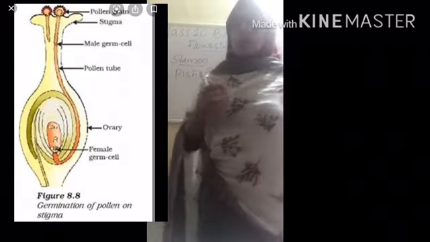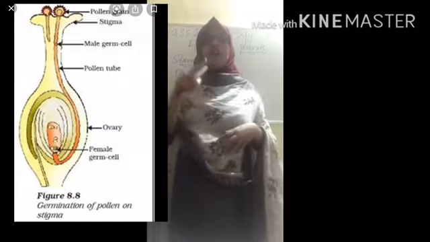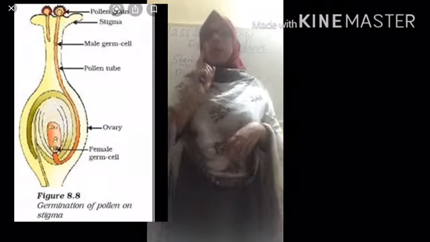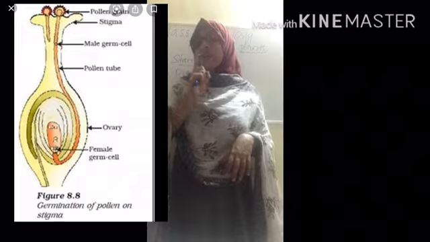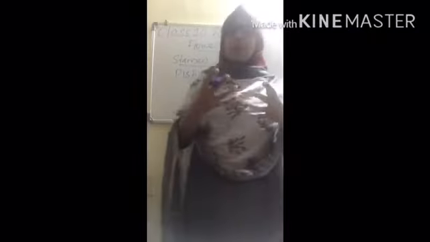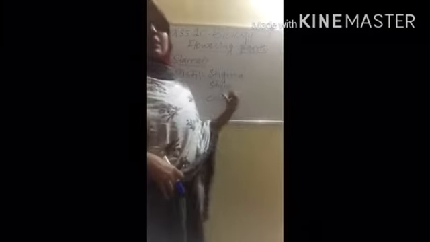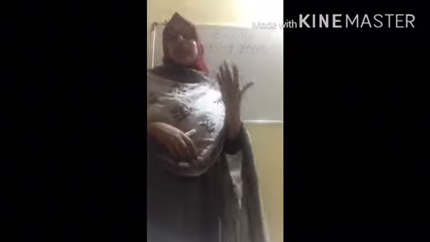Ovule is responsible for the production of the female gamete. So inside an ovule, only one female gamete is there. Clear? Only one female gamete. So the male germ cell produced by the pollen grains fuses with the female gamete produced by the ovule, which is seen inside the ovary. This fusion of the male germ cell with the female germ cell is known as fertilization, and that results in the formation of zygote.